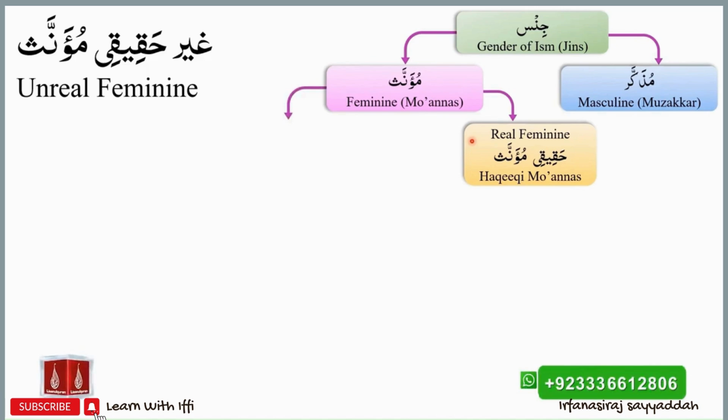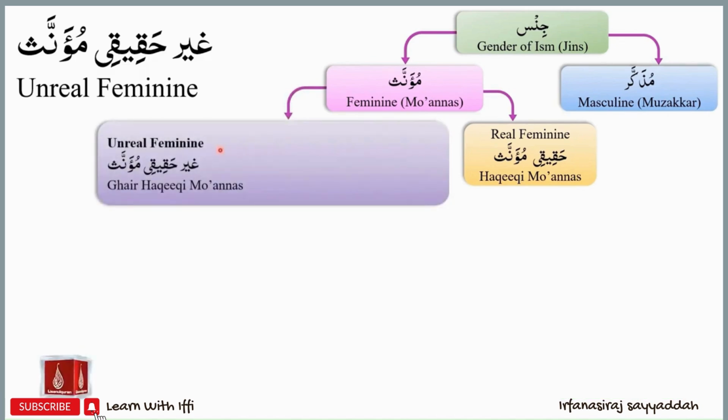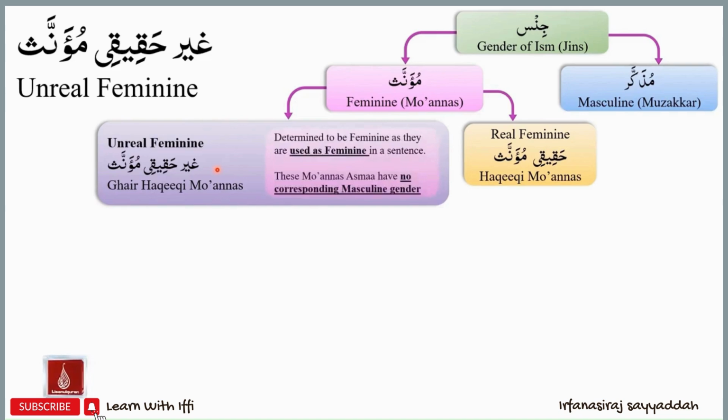The other group of feminine asma is called the unreal feminine asma group or ghair haqiqi muannas asma. We use the term unreal feminine as these asma are used as feminine in a sentence. An ism from the group of unreal feminine asma will not have a corresponding masculine gender.